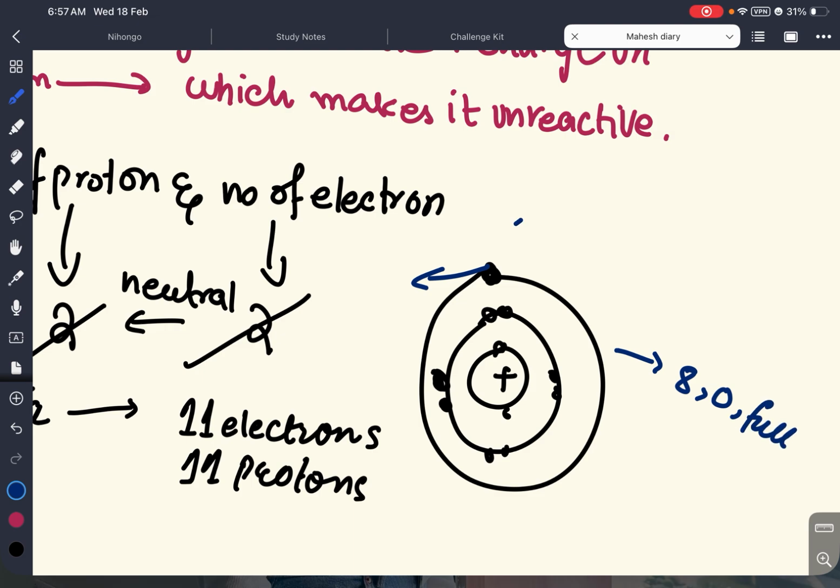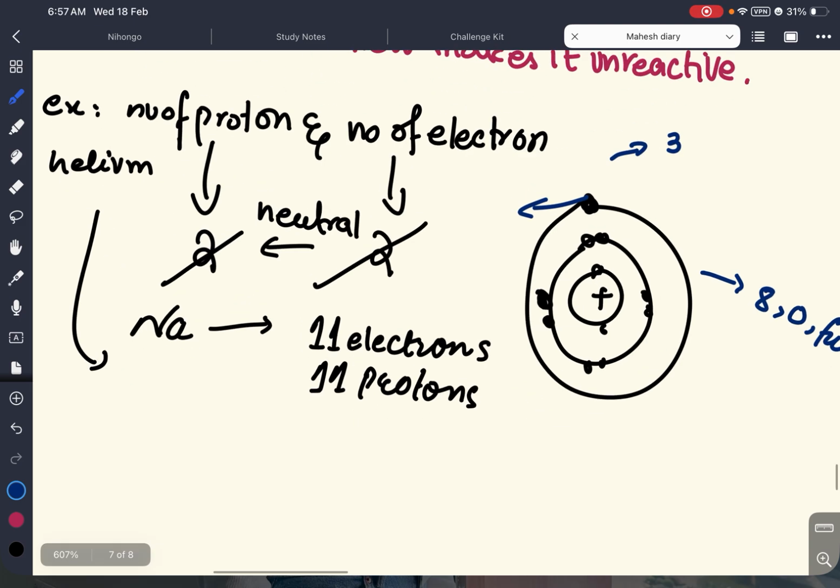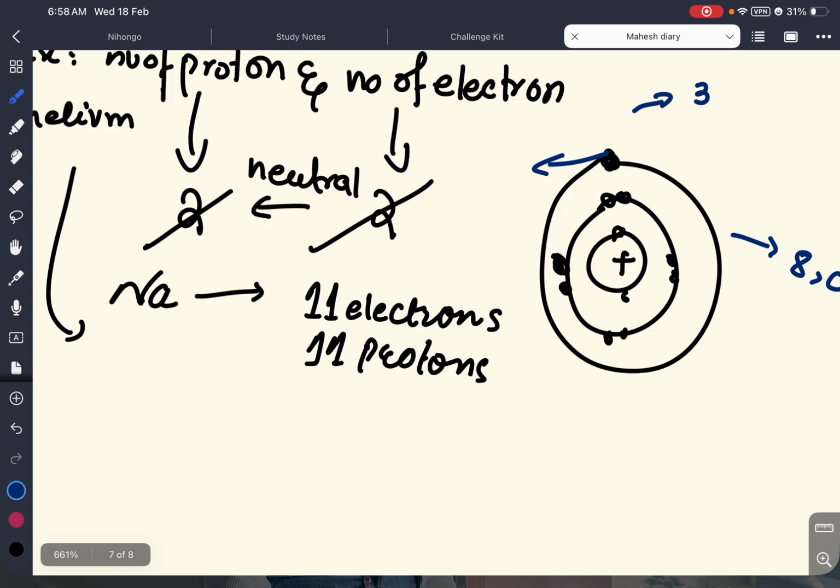And we have also learned this rule that we can always only share 3 electrons. So this is not possible as well. So this atom, or this electron, will be given to another atom, or it will lose its electron, and it will get what charge? It will get a positive charge.